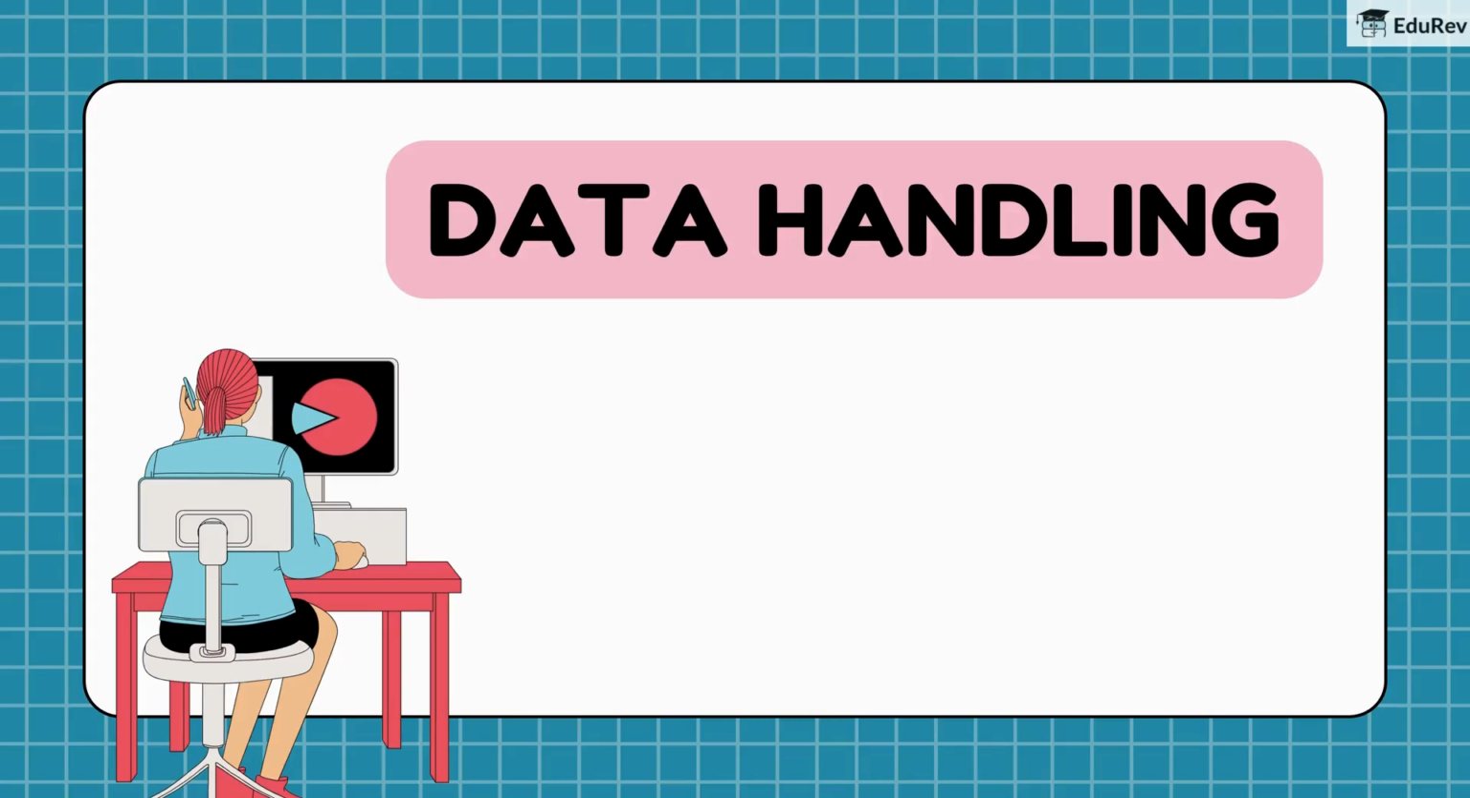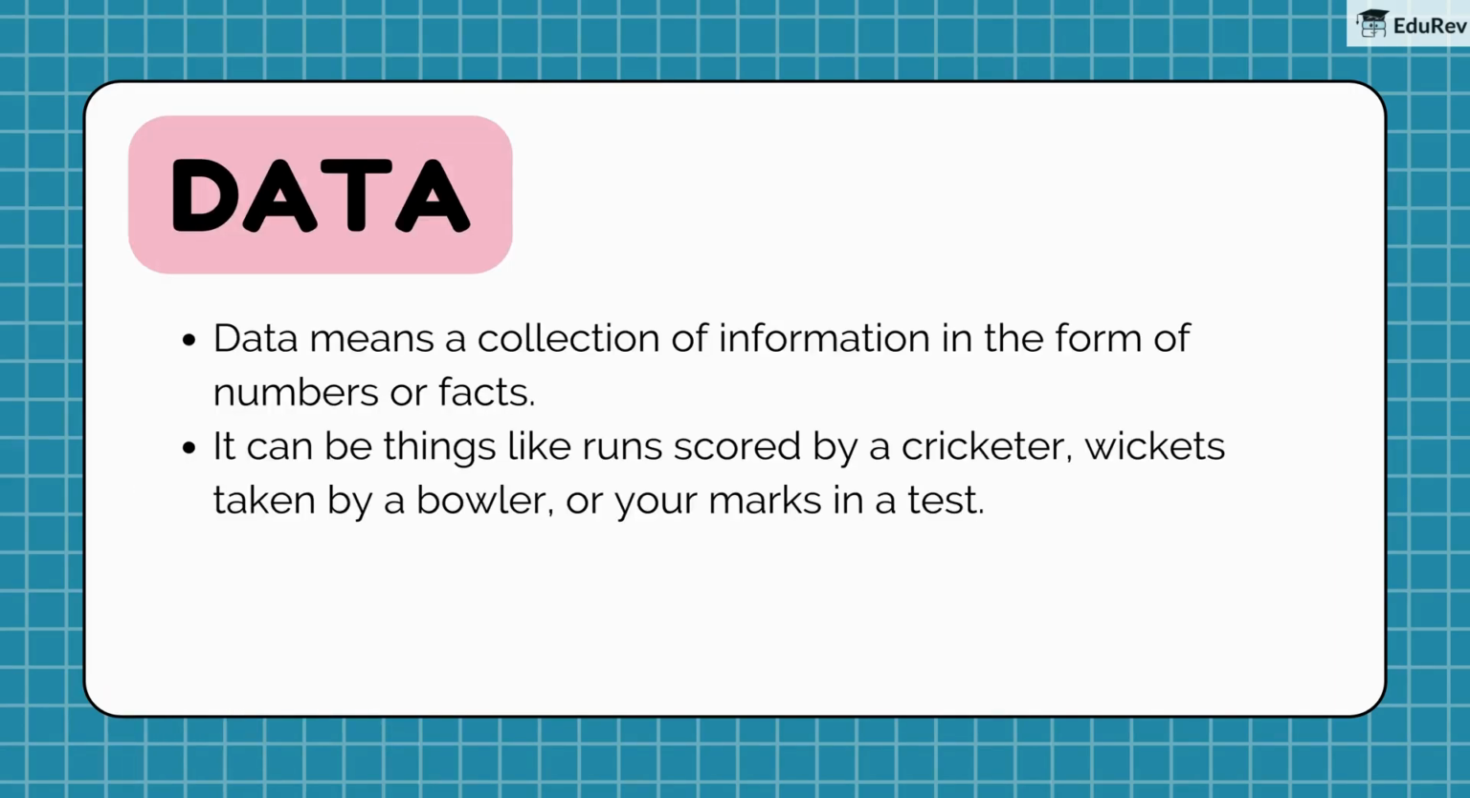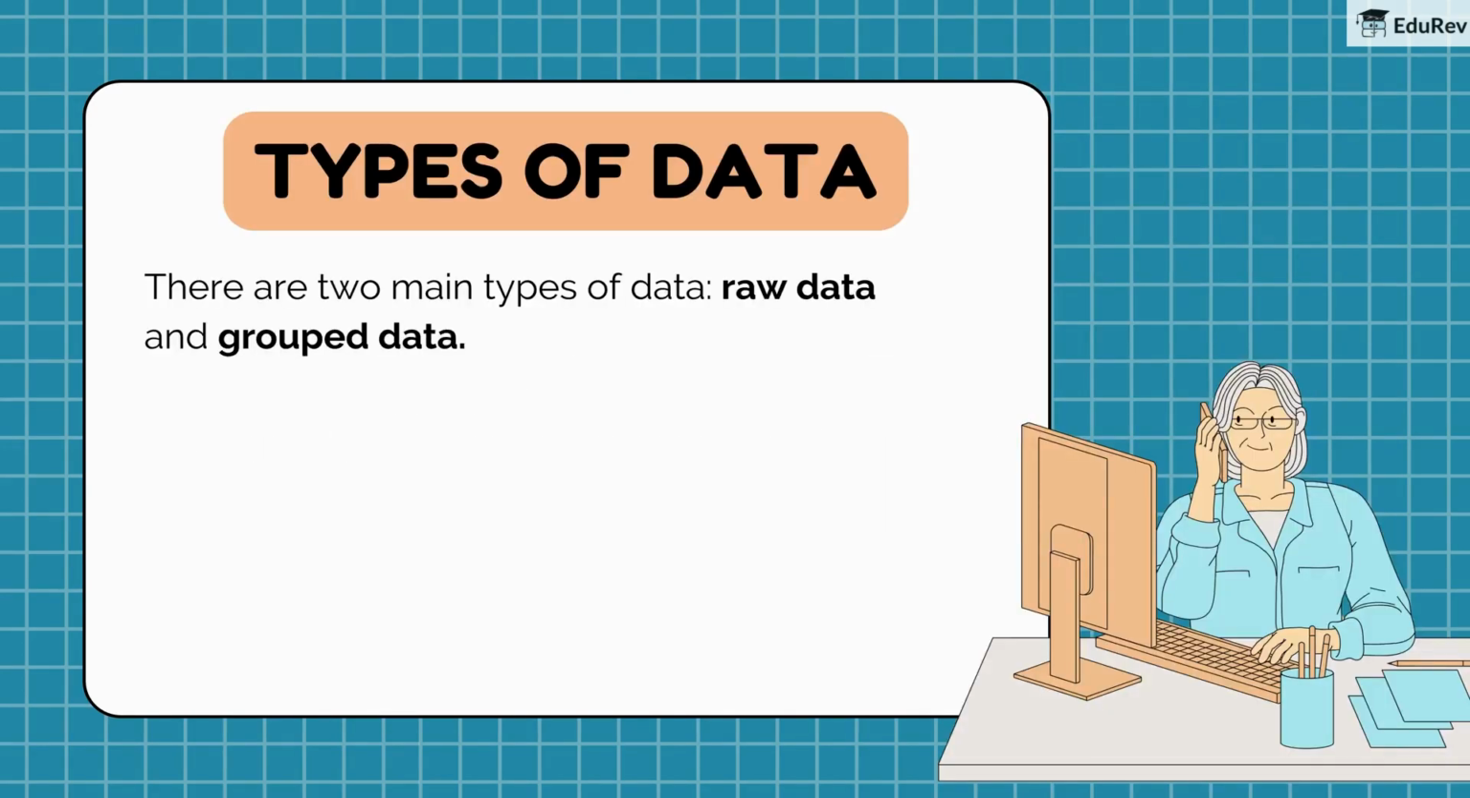Hello everyone. Today, we're going to talk about data handling. Data means a collection of information in the form of numbers or facts. It can be things like runs scored by a cricketer, wickets taken by a bowler, or your marks in a test. There are two main types of data: raw data and grouped data.